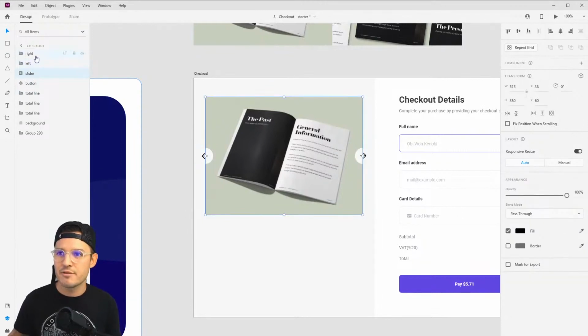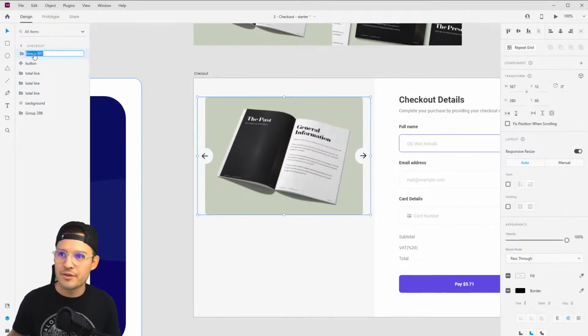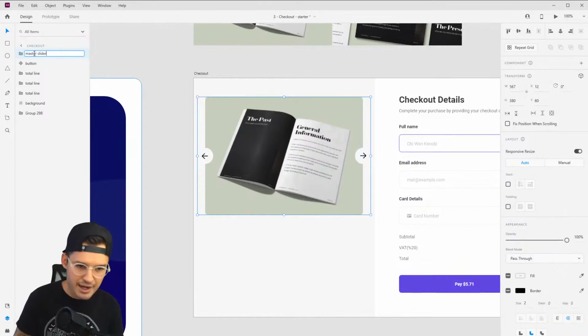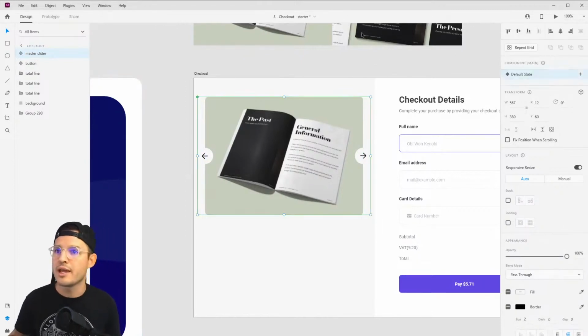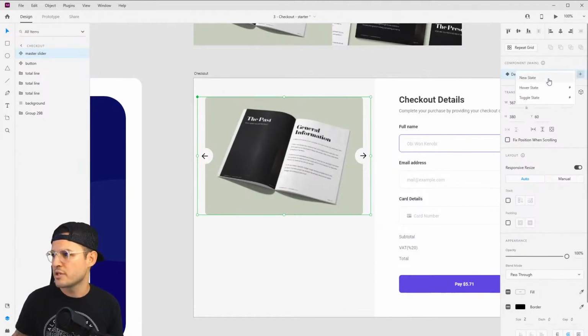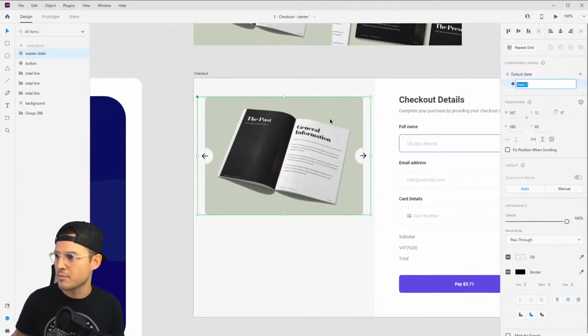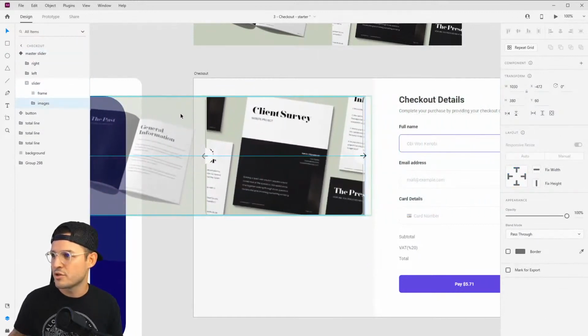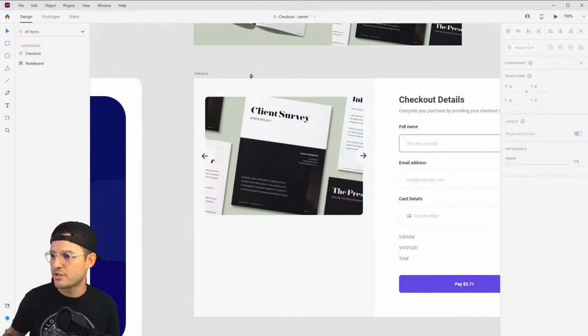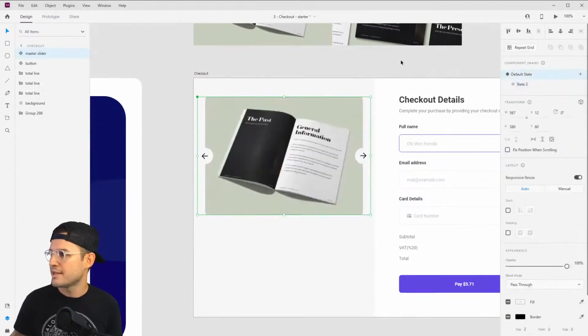You have the slider itself. Let's bring the whole thing together in the master slider like so. And then we'll create a component out of it. I'm pressing Control K on the PC. That's Command K on an Apple computer. And let's see. We want another state, right? So let's create a new state. That's state number 2. And what is state number 2 going to look like? It's going to have the image sliding over like so. Okay. So we have state 1 and state 2.